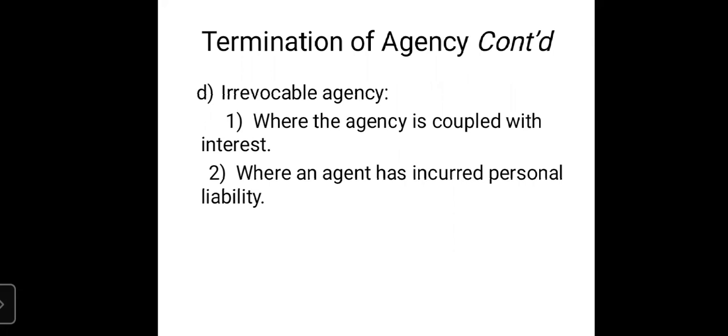Next one, where an agent has incurred personal liability. Personal liability means where the agent has taken under his name some sort of guarantee in the form of, say, money or in other form also. The third party was not ready to sign the contract.